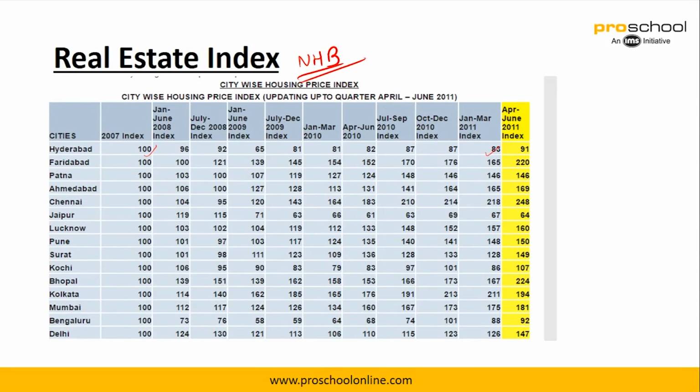You can also take Mumbai's case. From 100 rupees it has gone to 175. Now this does not mean that we are giving any per square feet rate. It's just an index trying to say that this is how the prices have moved. So if you had invested 100 rupees, today it would have become 175 rupees.